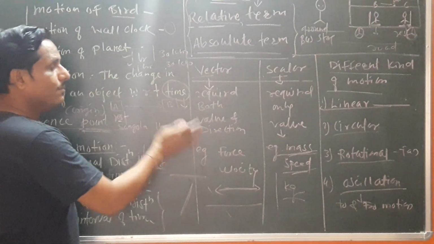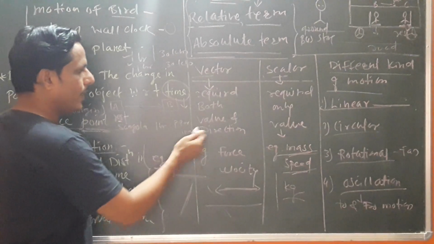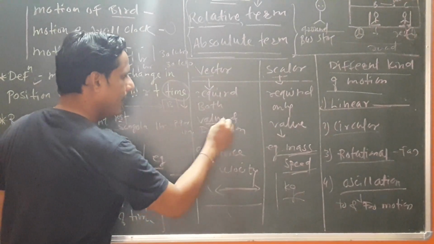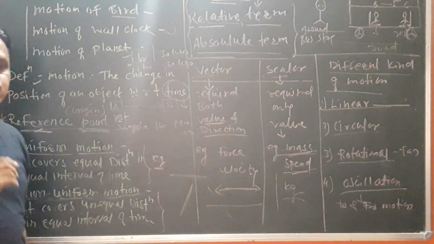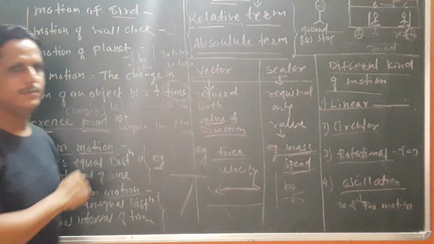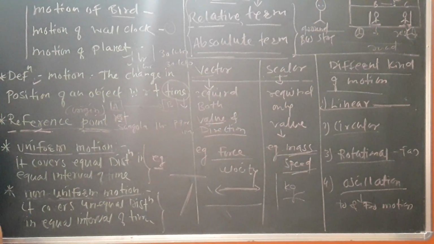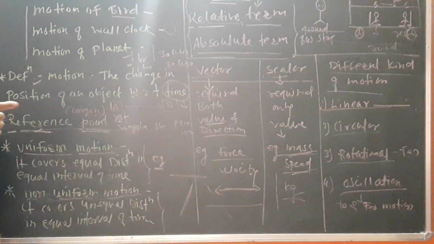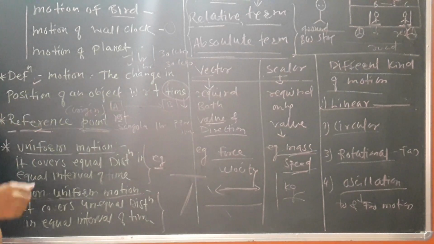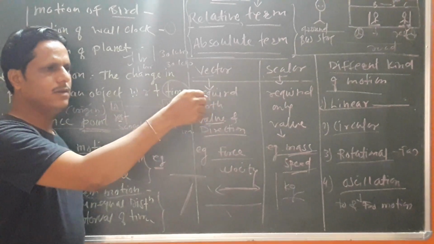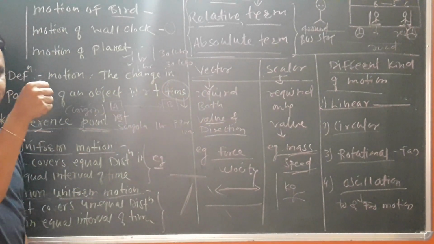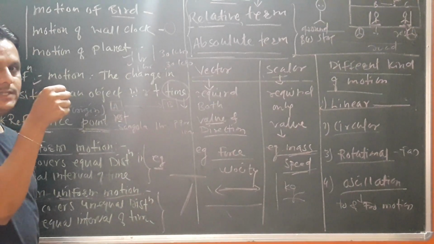Now, some quantities require both its value and the direction also. For example, force. Now, how can we say that force is a vector quantity? Take a simple example. Whenever we go to hotels, the door has a sign mentioning push or pull. Suppose we want to push that door, it gets open. But whenever I try to pull it to our side, then it does not get open.